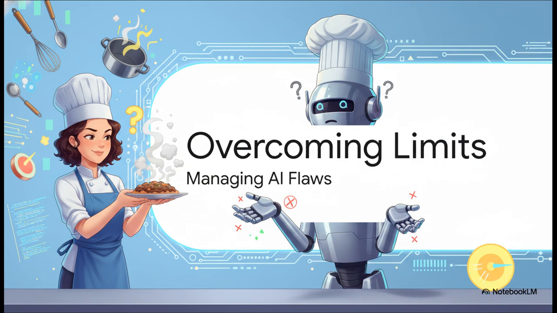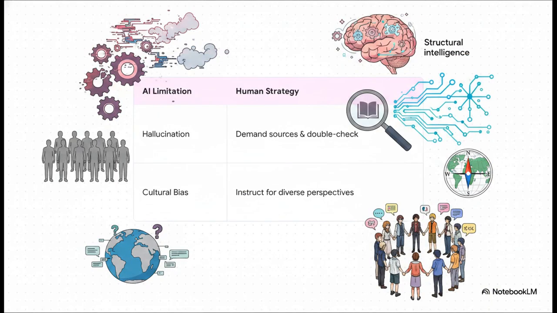Section 6. Overcoming generative limits. Because, as amazing as this all is, even the best chefs make mistakes. Generative AI absolutely has built-in flaws, but we have specific human strategies to mitigate them. When AI hits the limitation of hallucination, making up false facts, our strategy is to explicitly demand sources in the prompt and build double-check systems. When it shows cultural bias due to skewed training data, we explicitly instruct it to include diverse perspectives and highlight regional differences rather than just accepting a monolithic view. We compensate for the AI's weaknesses with our own structural intelligence.